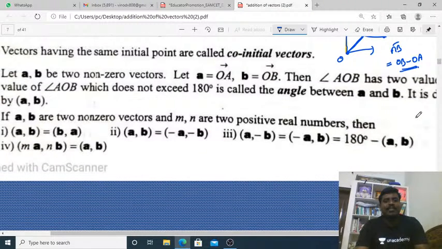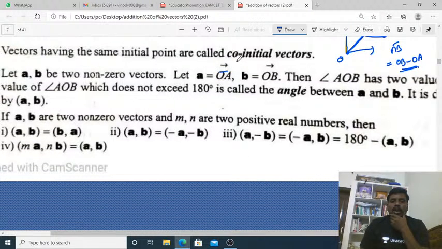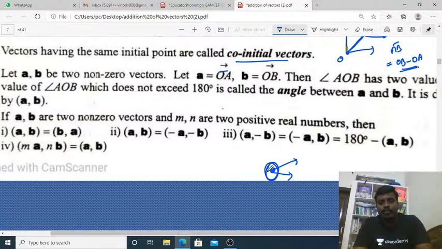Vectors having the same initial point are called co-initial vectors. When two vectors go from one point, this point is the co-initial point.